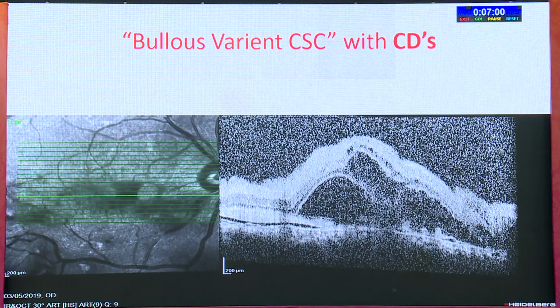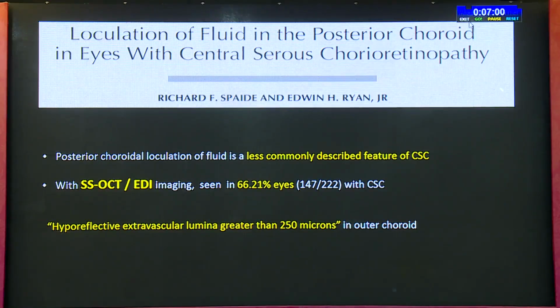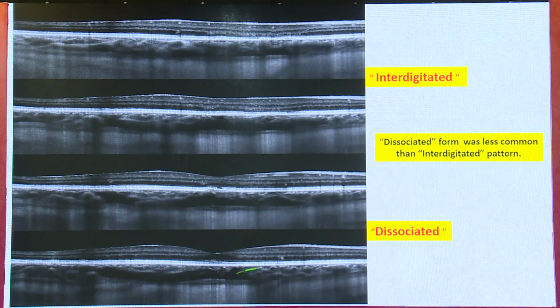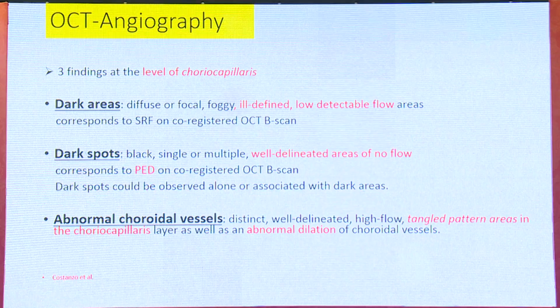We already know that this fibrinous variant of CSR, and like the posterior choroidal loculation of fluid in CSR, first described by Spaide and Ryan with swept-source OCT, they found that outer to the pachy vessels, you could see a dissociated or interdigitated posterior choroidal loculation of fluid. And this happens in around 60% of the cases if you have swept-source imaging. This is nothing but when the choroidal stroma is saturated beyond 500 microns, fluid could accumulate not only under the RPE, but it could accumulate outer to the pachy vessels in the outer choroid.